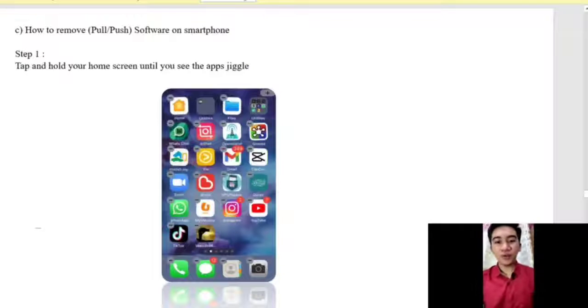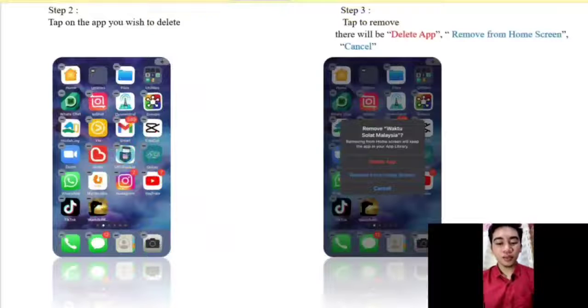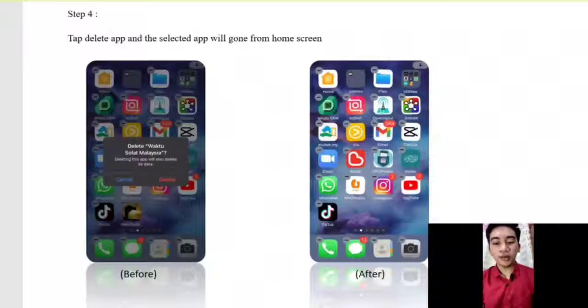How to remove pull push software on a smartphone. Step 1. Tap and hold your home screen until you see the apps jiggle. Step 2. Tap on the app you wish to delete. Step 3. Tap Remove. There will be Delete App, Remove from Home Screen, or Cancel. Step 4. Tap Delete App and the selected app will be gone from the home screen.